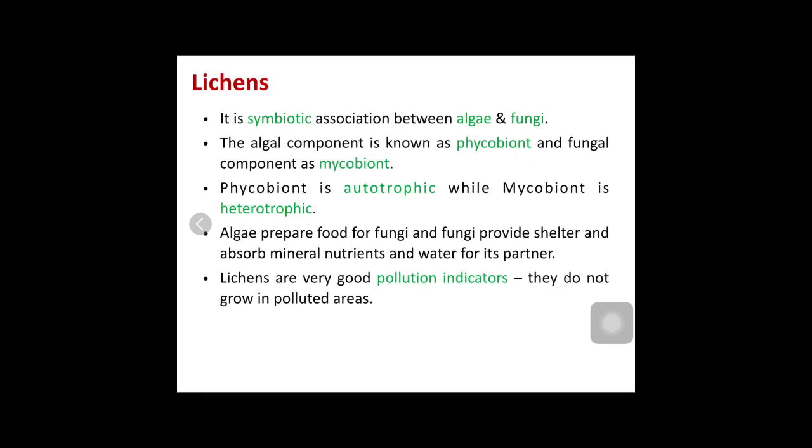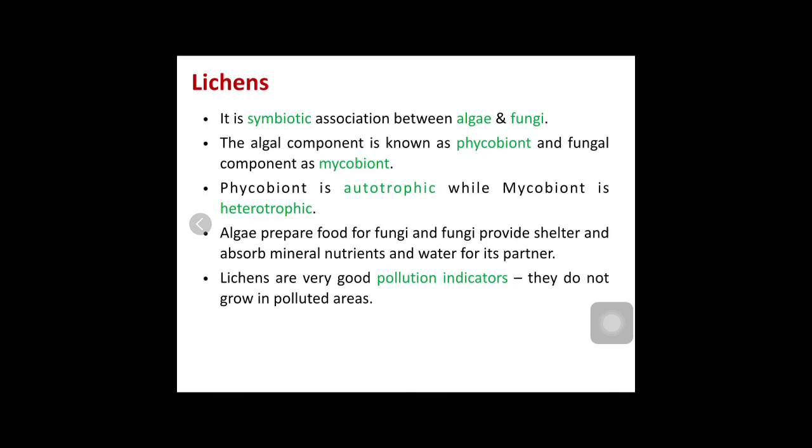Remember, the algal component of lichen is called phycobiont, whereas the fungal component of a lichen is called mycobiont. Clear? I again repeat, the algal component is called phycobiont and the fungal component is called mycobiont. Of these, the phycobiont is autotrophic, meaning it can prepare food, and the mycobiont is heterotrophic.